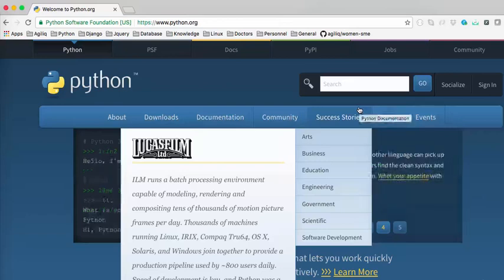Hello guys, today I'll take you through Introduction to Programming Language and Python Programming Language. So before we get to know about Python programming language, what actually is a programming language? Any ideas? Okay, here we go.